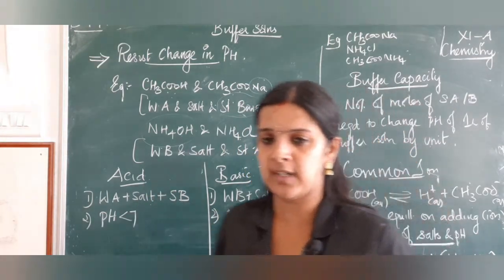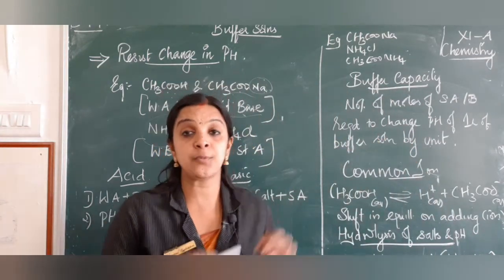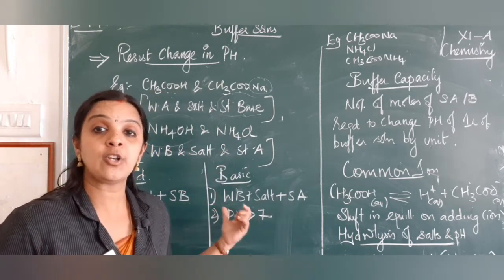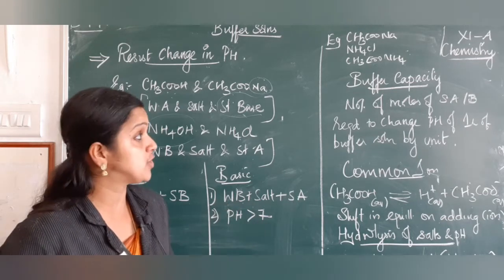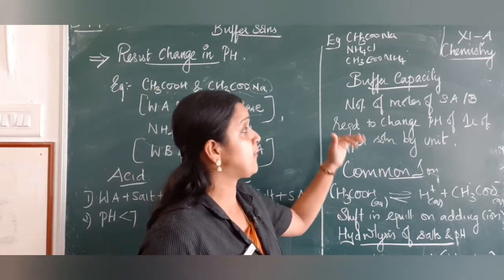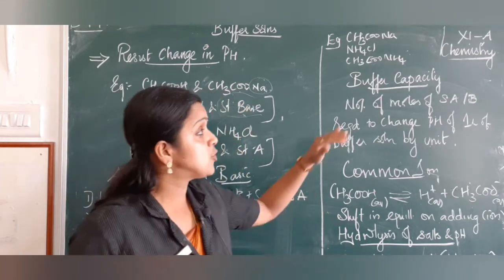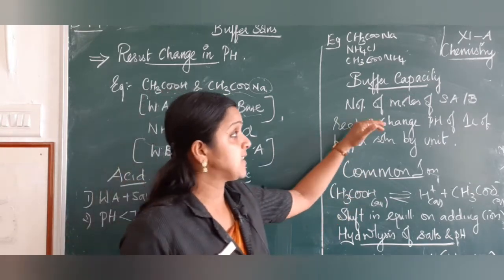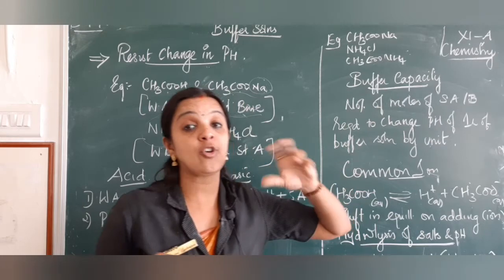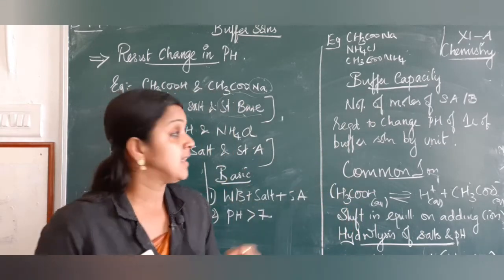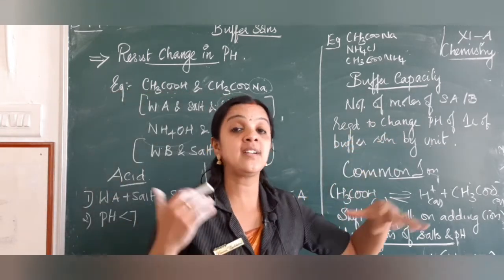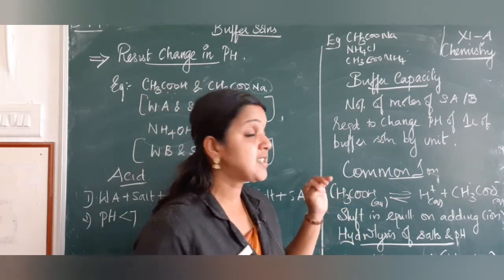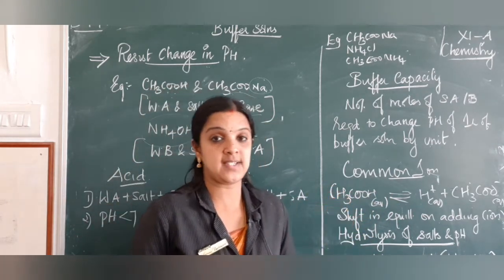and greater than 7 for a basic buffer. Too many things are given in the textbook. This is a condensed version which I have given you. Learn one example of each of the buffer solutions. So buffer capacity is nothing but the ability to maintain a constant pH value in the solution. That is the number of moles of acid or base required to change the pH of 1 liter of the solution, while maintaining a constant pH. So this we call buffering capacity.